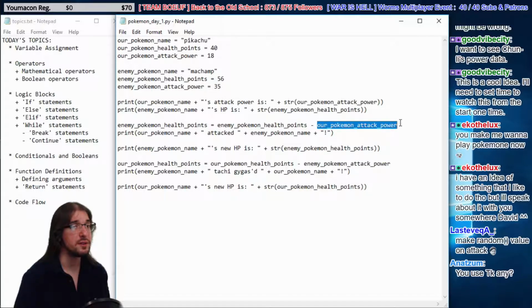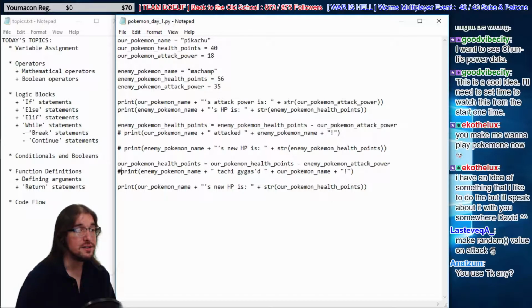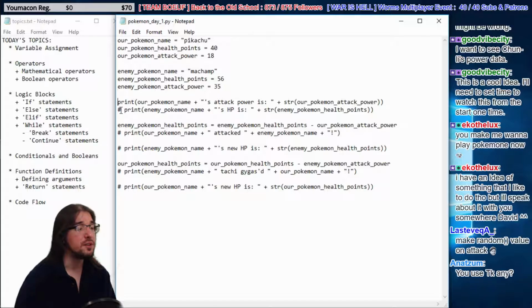Okay, we can get rid of all these prints. Just to demonstrate, in Python, you put a hashtag or a pound or a number sign, whatever you want to call it, before a line. That means that line is ignored by Python. Nothing actually happens. So we're ignoring all these print statements now. We're putting these pound signs in here.